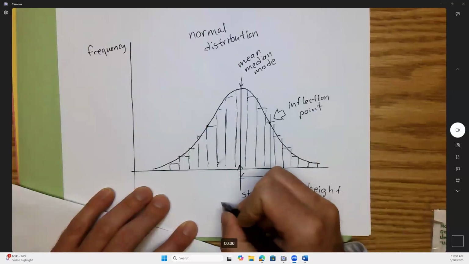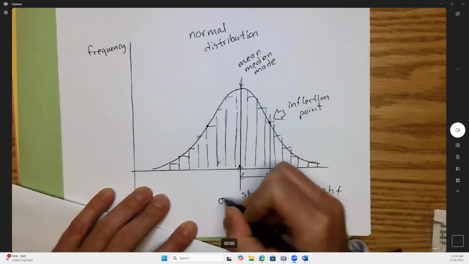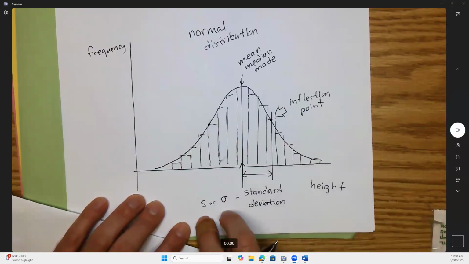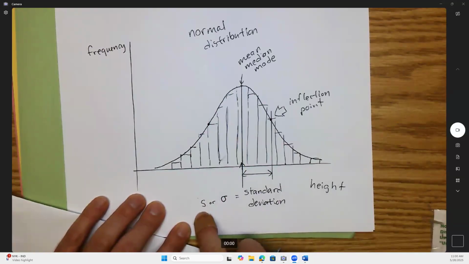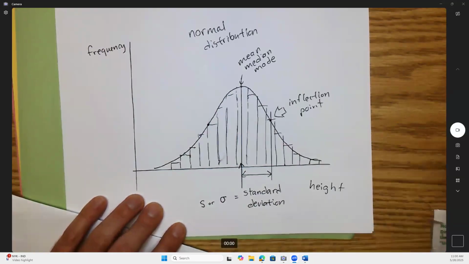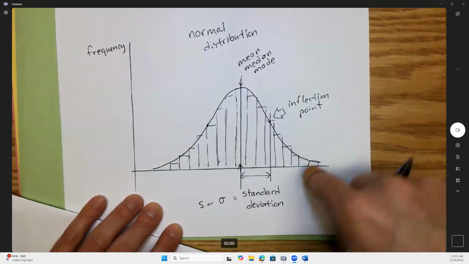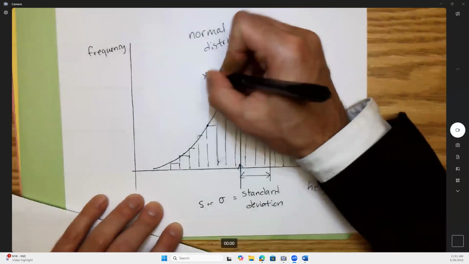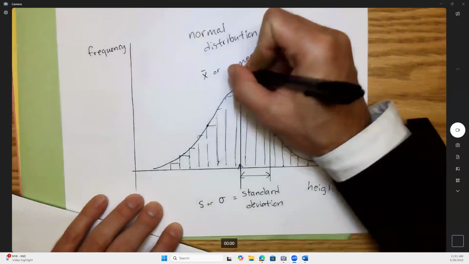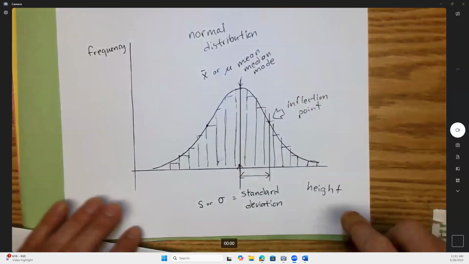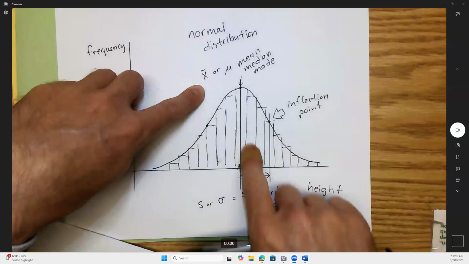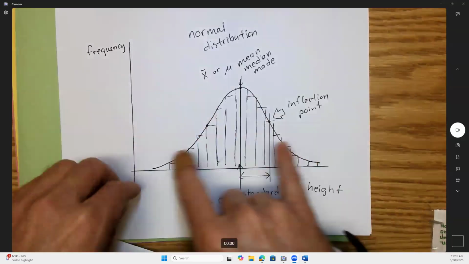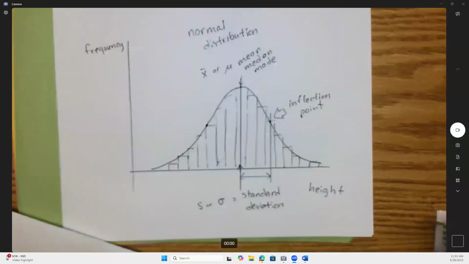Now I'm going to use the character sigma to represent this, or S. I'll say S or sigma could be standard deviation. In stats, usually S is for a smaller sample, and sigma is for the wider population. I'm going to use these somewhat interchangeably. For mean, median, mode, you'll see either an X with a bar over it, like X bar, or a mu. But if you just have these two numbers, if you know the average value for some data and you know the standard deviation, that can tell you exactly where to plot the curve and how wide to make it, and boom, you've got your normal distribution, right?